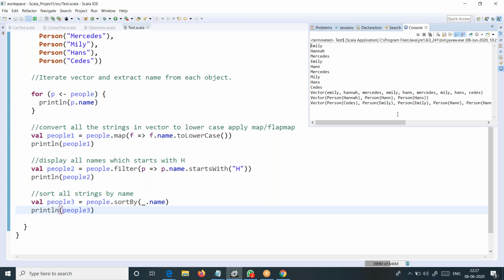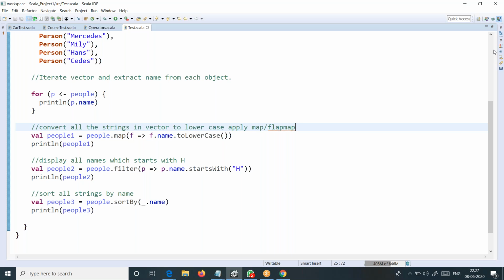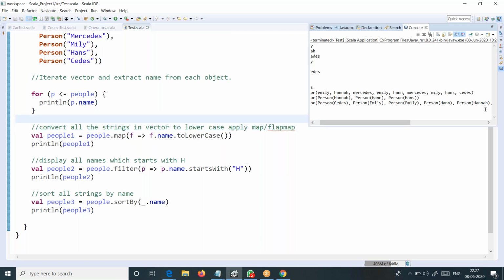When I print people 3, you can see the sorting there. And then H is there, and then M, and then M.